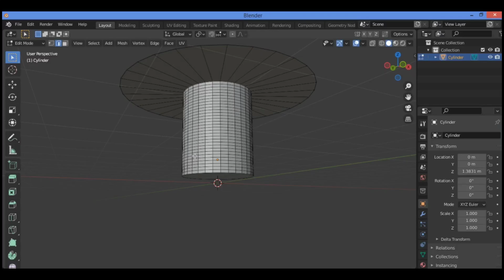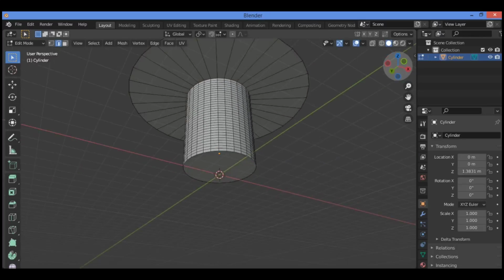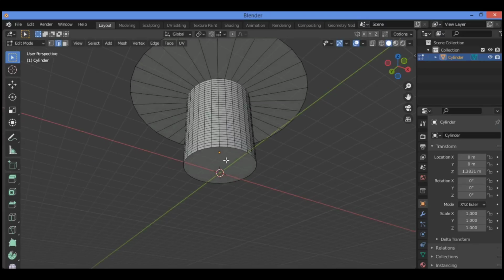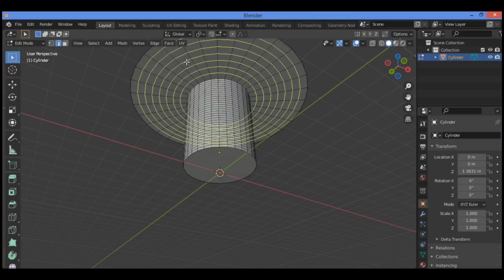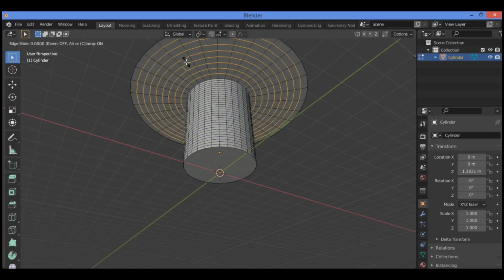Next, let's do the same to the underside of the mushroom. Hover your mouse pointer over the underside of the mushroom and press Ctrl R. Also, we need to add some loop cuts over this part there. Ctrl R, then hover over the part where you want to add some loop cuts. Scroll the mouse wheel as shown here. Hit Enter.